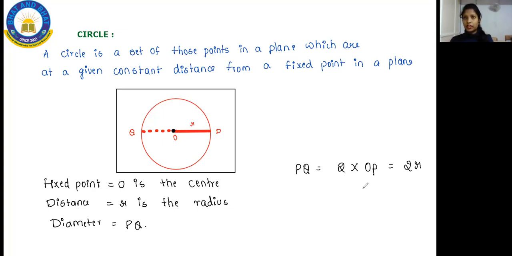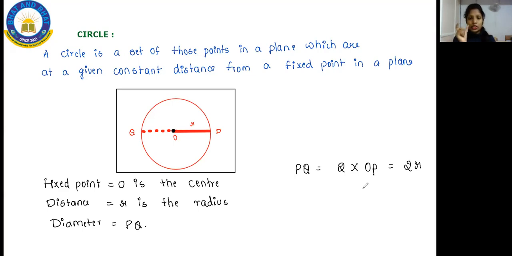It's fine, you can take down. In simple, I'll explain you. Nothing happens in a circle. We just draw one circle. O is the midpoint. Whatever the distance is from O to here, that is called the radius. That is nothing but the distance. And here we have OQ. That is also the distance.